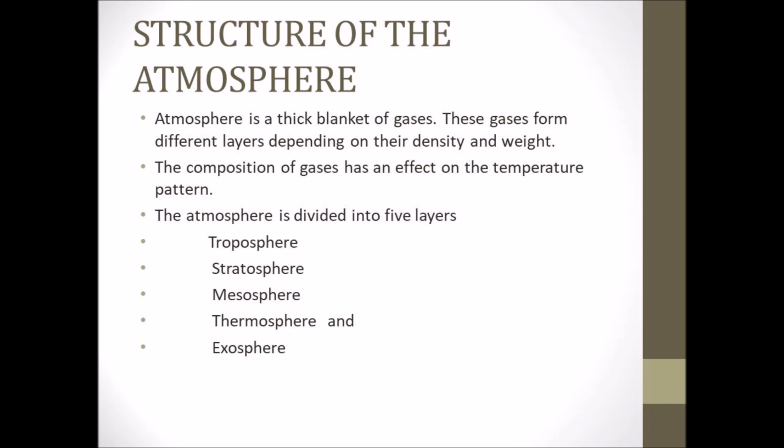And how many layers of atmosphere are there? There are 5. The first one is troposphere, the second one is stratosphere, the third one is mesosphere, the fourth one is thermosphere, and the fifth one is exosphere.